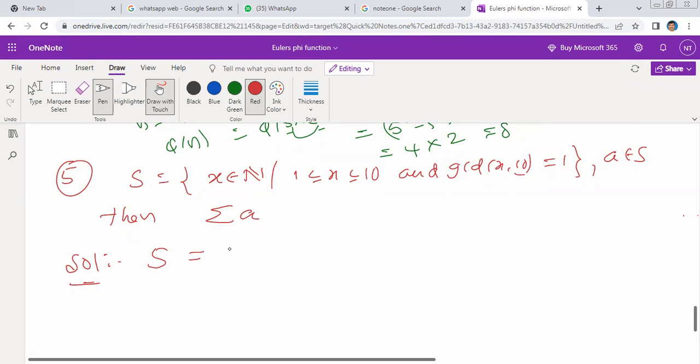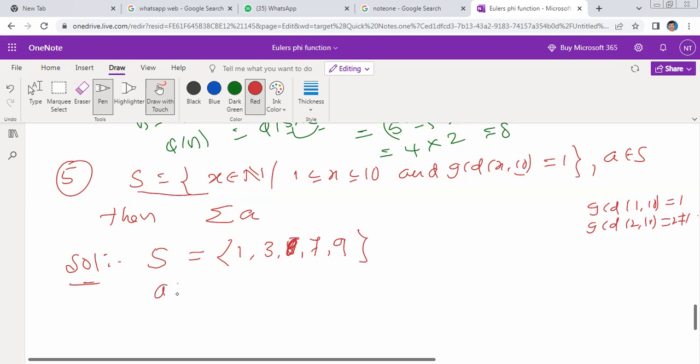Co-prime to 10. 1 is co-prime. GCD of 1 comma 10 is equal to 1. Therefore 1 is there. Is GCD of 2 comma 10 equal to 1? No, it is 2. Not 1. Then 3, 7, and 9 are there, 5 will not be there. These are the elements: 1, 3, 7, 9. By this definition, pi of 10 is equal to 4 elements.